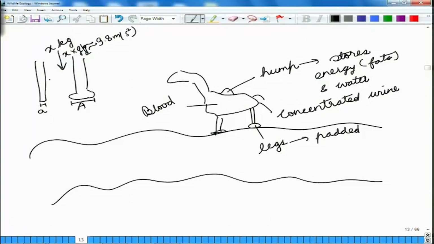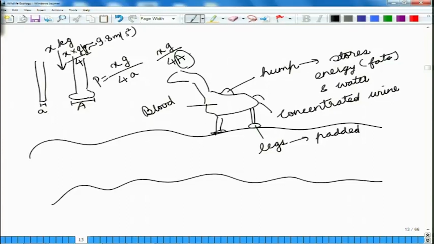Now, this much force acting downwards is divided by the 4 legs. The pressure exerted by this force, that is x into g by 4, on each interface between the leg and the sand would be x into g by 4a in the first case and x into g by 4A in the second case. Now, in this particular example, if A is large, then the pressure would be less.